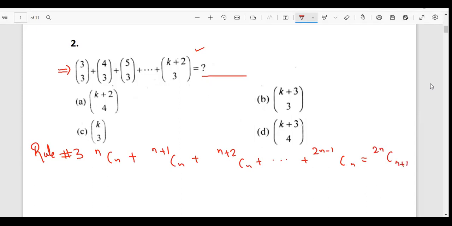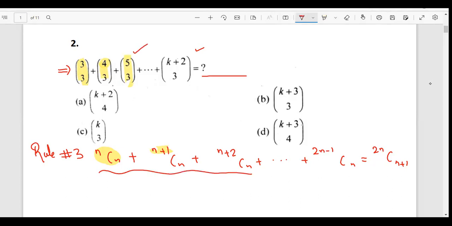I'll explain, do not worry. So basically nCn is 3C3, then (n+1)Cn is 4C3, then 5C3. I can clearly see that the first terms are exactly what is happening here.